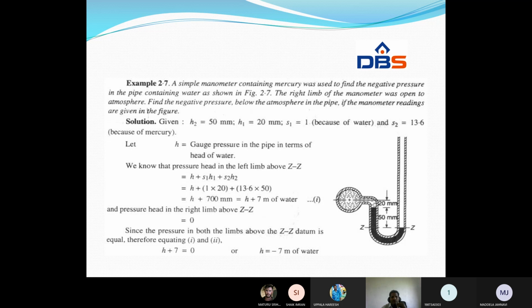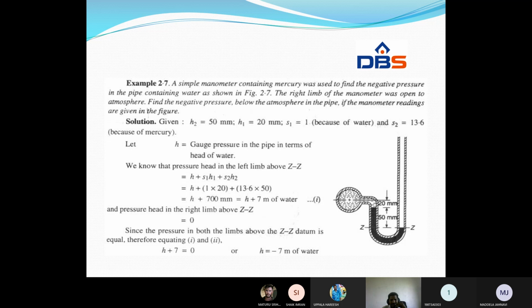So we are assuming the pressure head in the pipe liquid is H. Okay. Gauge pressure in the pipe in terms of head of meter. So what is the pressure in the left side? H plus S1 H1 plus S2 H2, because everything is present above the datum section in the left limb.